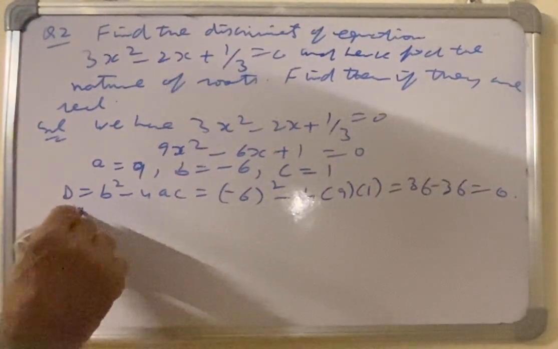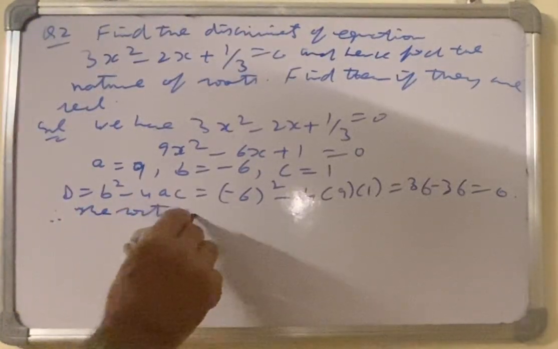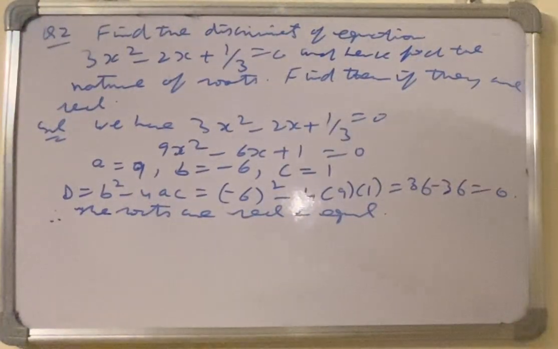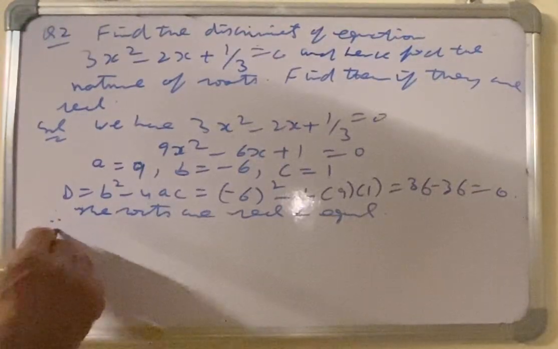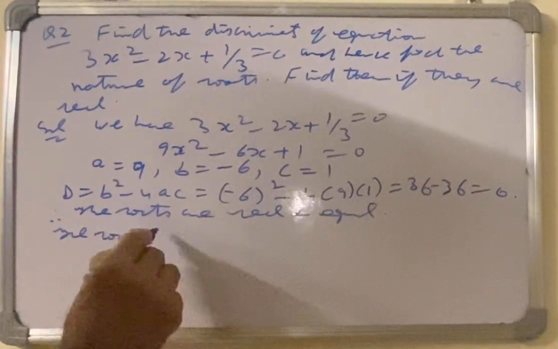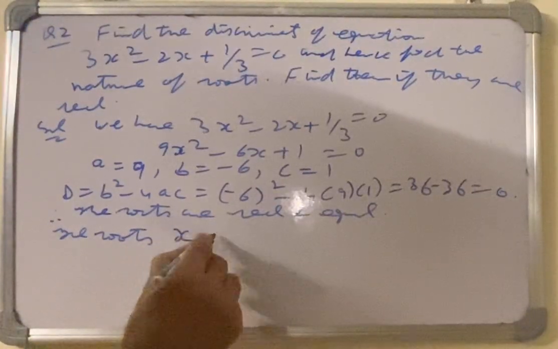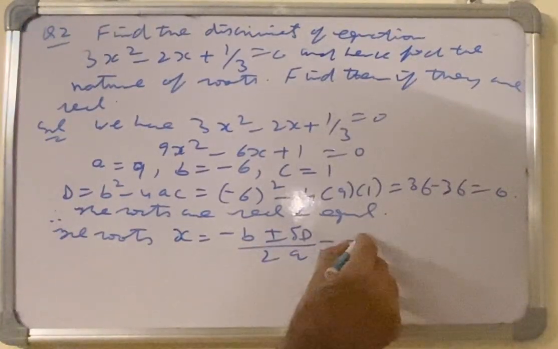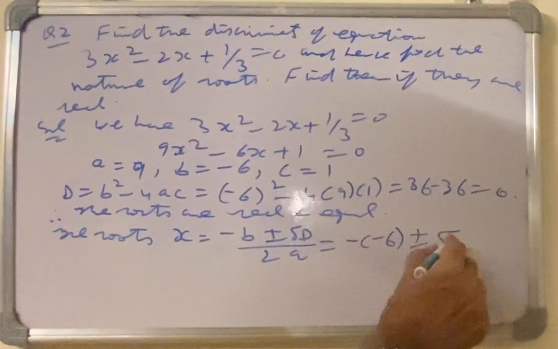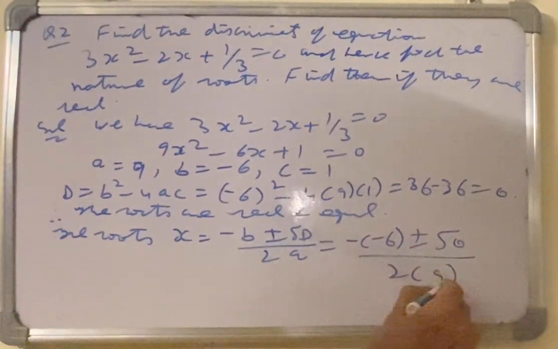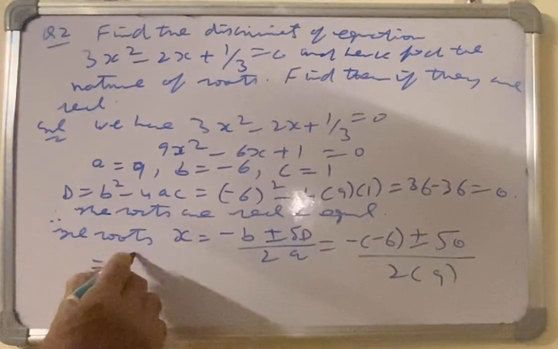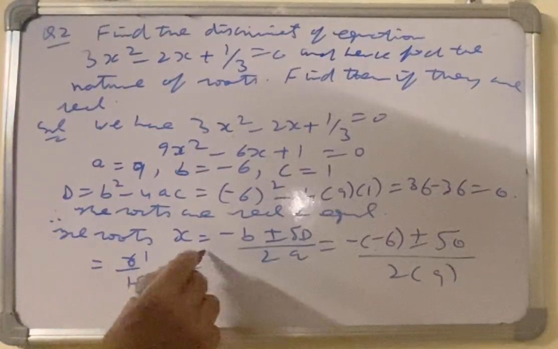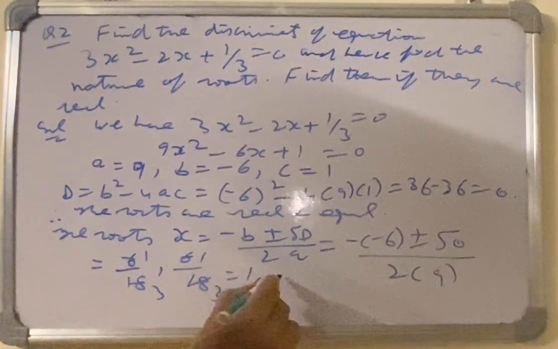Therefore, the roots are real and equal. You know, when D is 0, then the roots are real and equal. The roots are minus B plus minus square root D over 2A, which is minus minus 6 plus minus square root 0 over 2 into 9, which is 6 over 18 comma 6 over 18 because they are equal. So the roots are 1 over 3 comma 1 over 3.